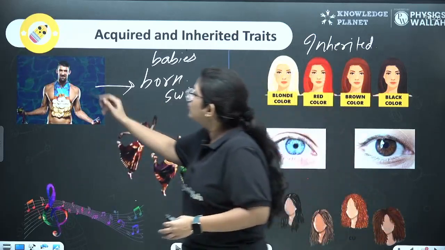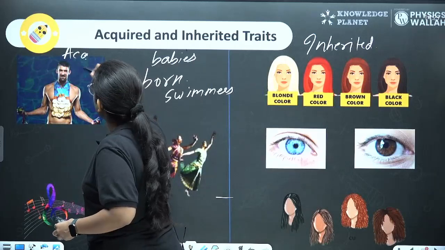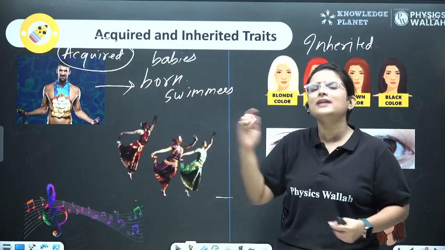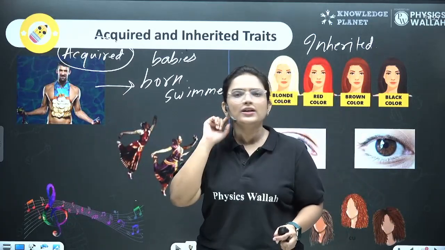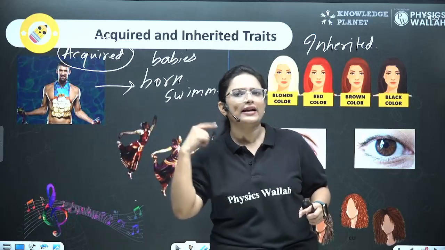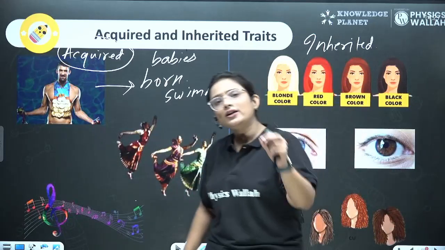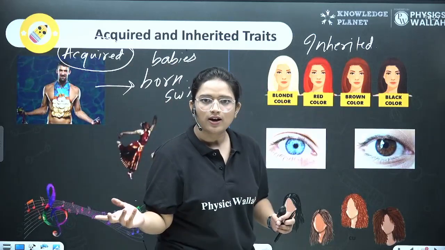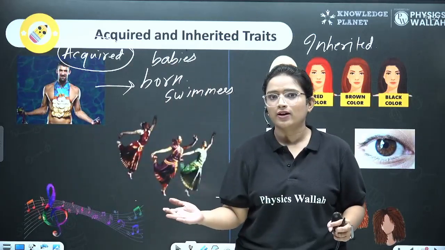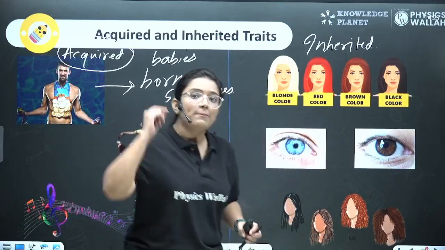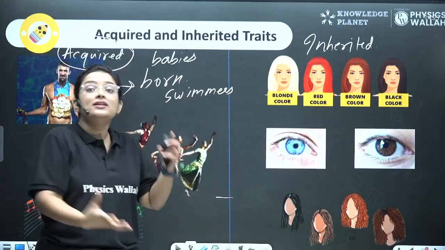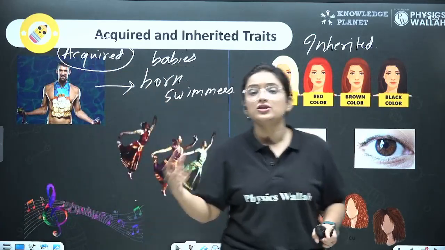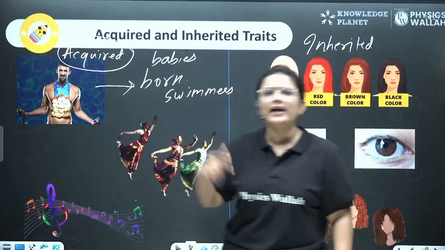So these are your acquired traits. But not only that, let's talk about my ear pierced. My ears are pierced, right? That means I have a hole so that I can wear some earrings on that. Now here, talk to me about it, will my baby also have this ear pierced from the time of birth? Of course not, right? Why? Because this is something that I have done, and this is something I have acquired, right? It was not present from the birth time. So this is not an inherited trait. I did not get it from my parents.